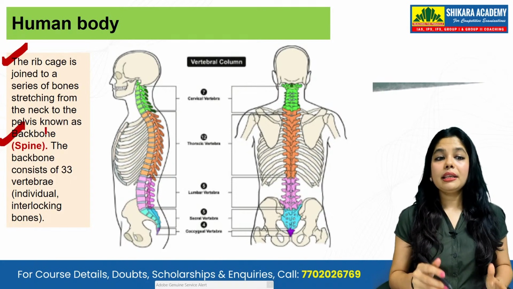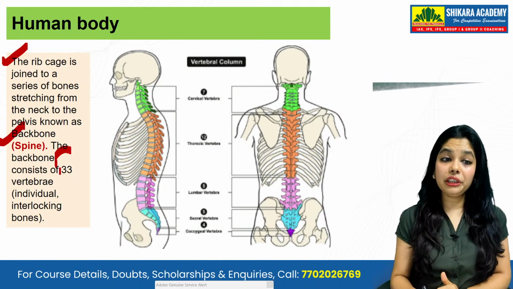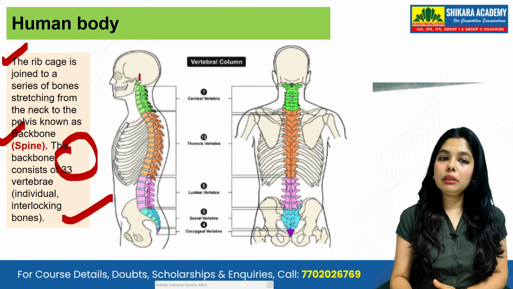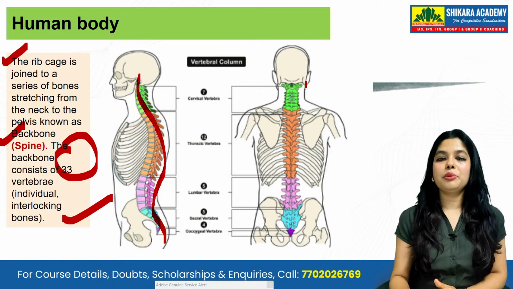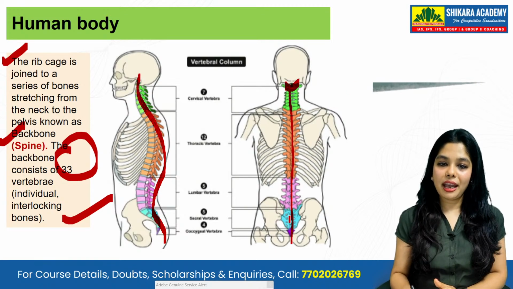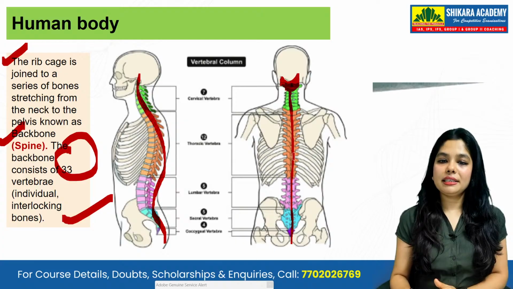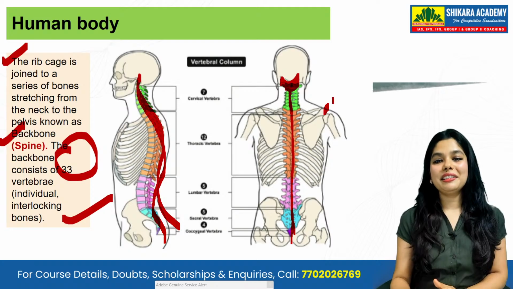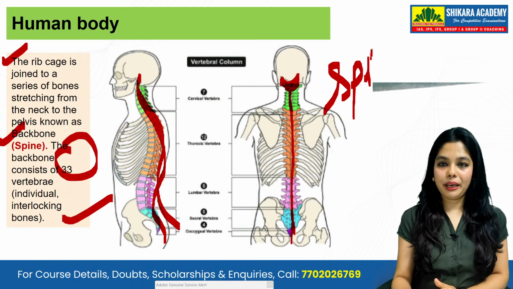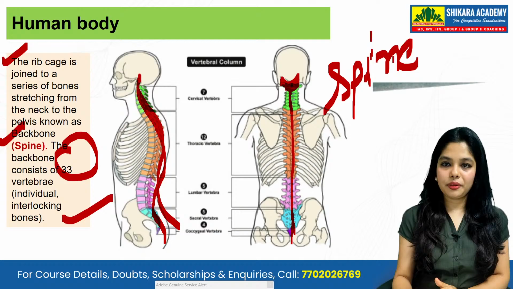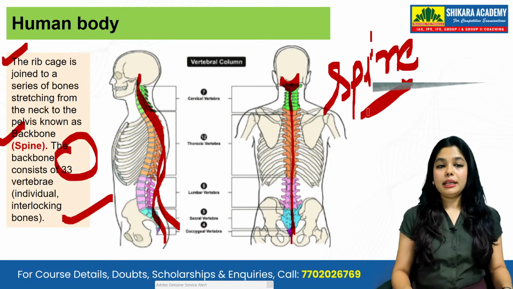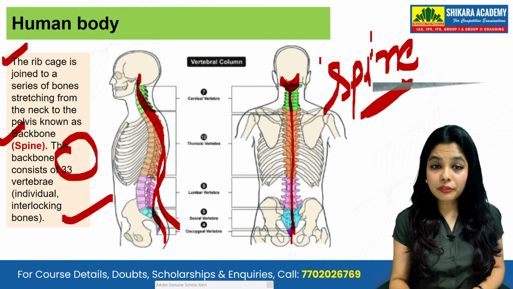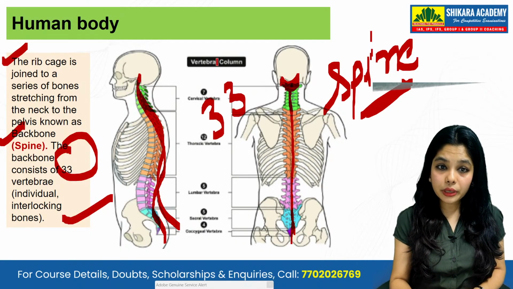known as the spine. The backbone consists of 33 vertebrae, individual interlocking bones. So all these bones become very important. This is your spine. This is your spine and it consists of 33 vertebrae. 33 vertebrae are there, altogether 33.